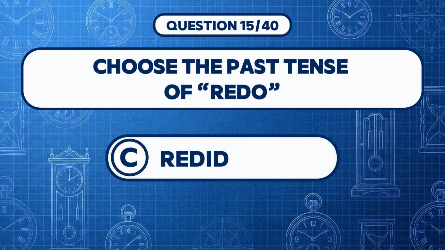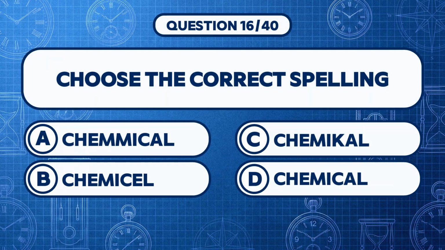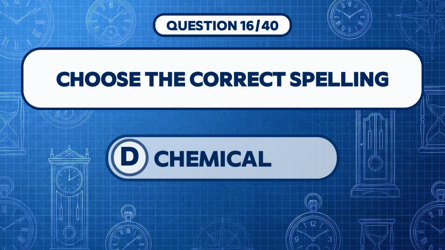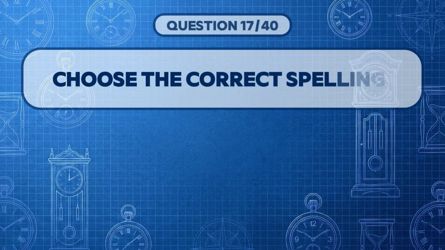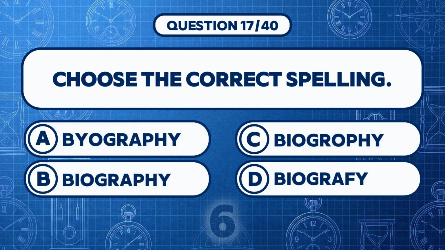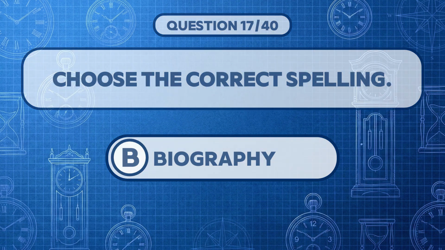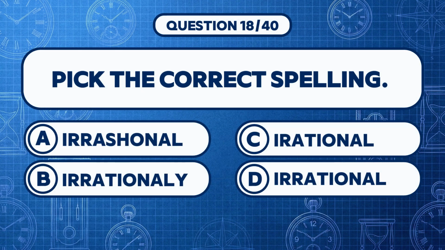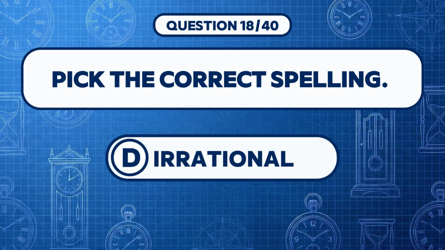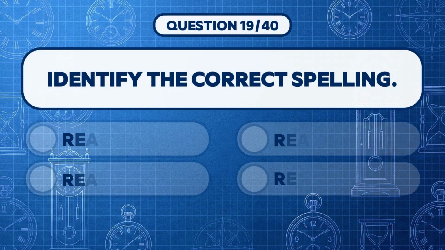Answer C, redid. Choose the correct spelling. Answer D, chemical. Choose the correct spelling. Answer B, biography. Pick the correct spelling. Answer D, irrational. Identify the correct spelling.